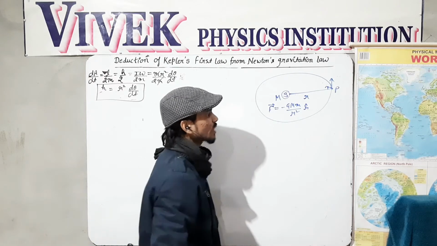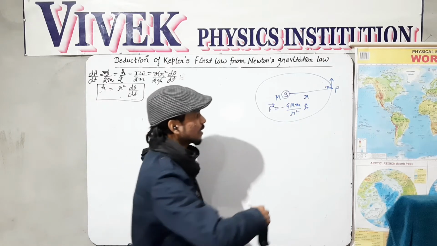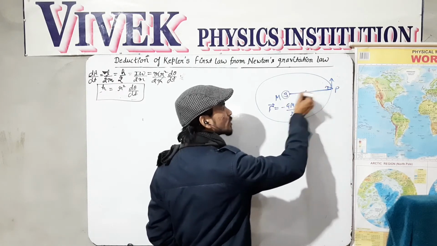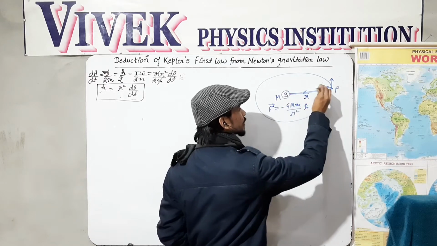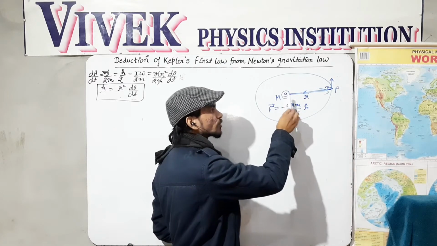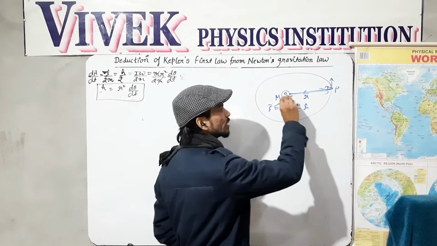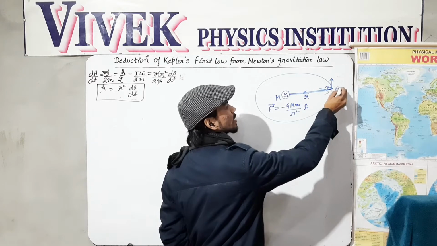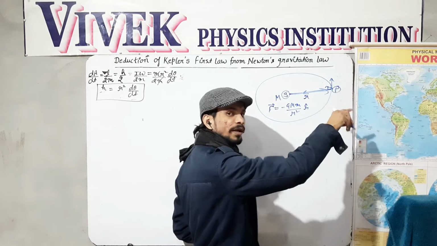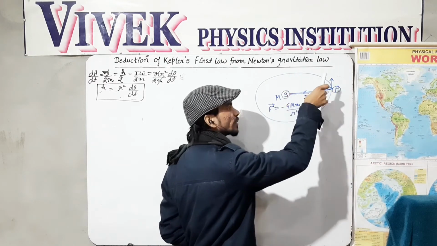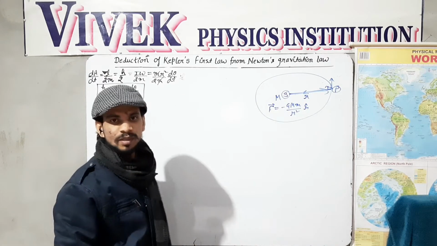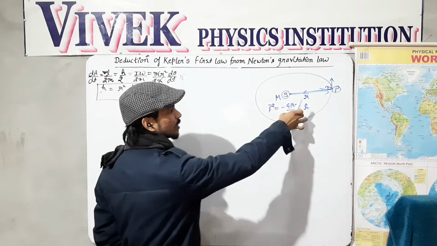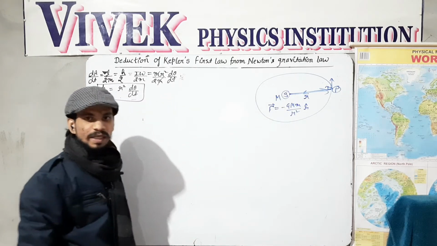Here the negative sign shows that the attractive force on the planet toward the sun is in the opposite direction of the radius vector. The radius vector is directed from the sun to the planet in this way, and the force experienced by the planet toward the sun is in this direction. So both are in opposite directions, and I have taken it as negative. This is nothing but the gravitational force given by Newton. So we will use this force to derive Kepler's first law.